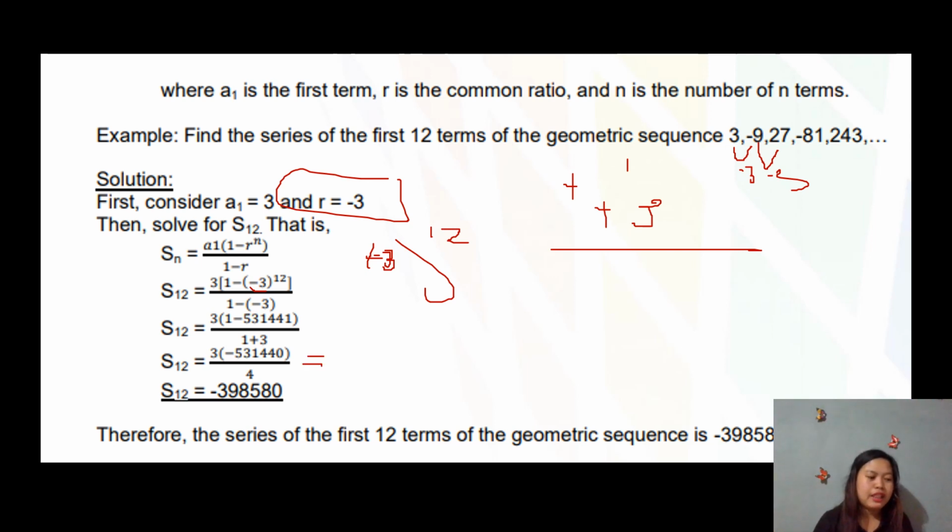What's the answer? That is, I think 1 million, no? That's negative 1,594,320. And then, i-divide pa na nimo siya by 4. That becomes negative 398,580. Therefore, the series of the first 12 terms of the geometric sequence is negative 398,580.